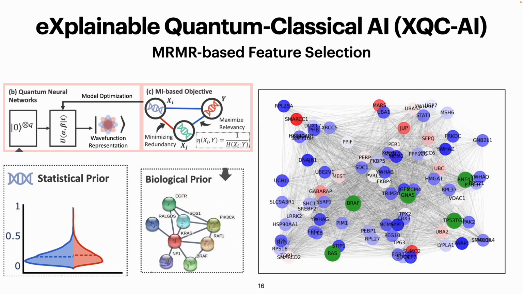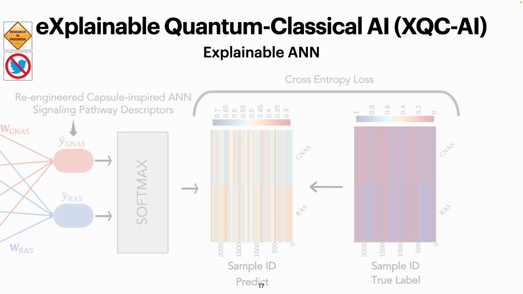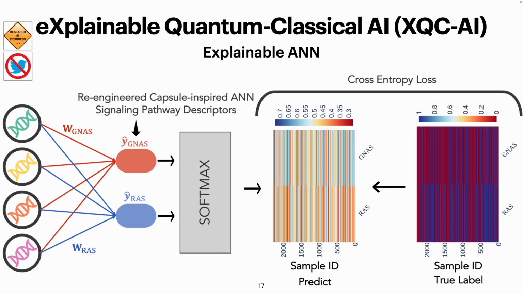And here we investigate well-known drivers in pancreatic cancer, including KRAS, GNAS, TP53, BRAF, and RNF43. And then we re-engineer ANN using a capsule-inspired mechanism to enhance its explainability. We represent each target pathway, here RAS and GNAS, within one neural capsule. And then we train the model to learn the mutational signal using the conventional entropy loss.